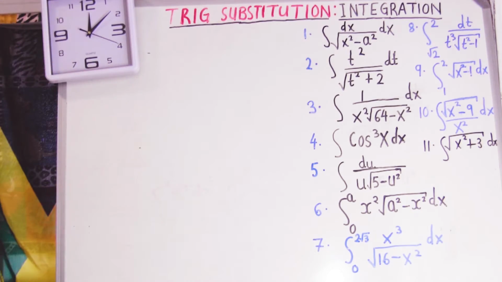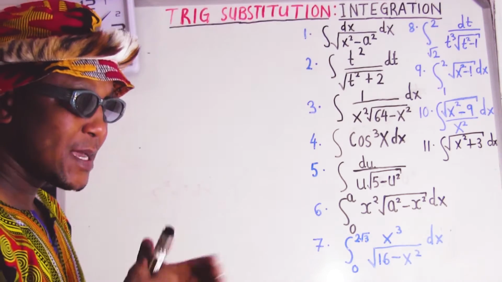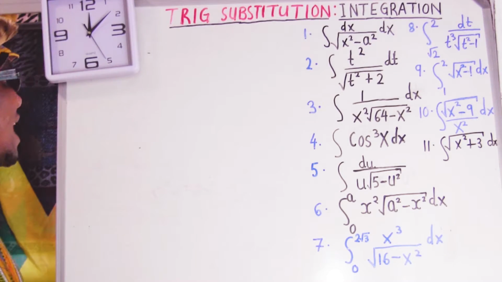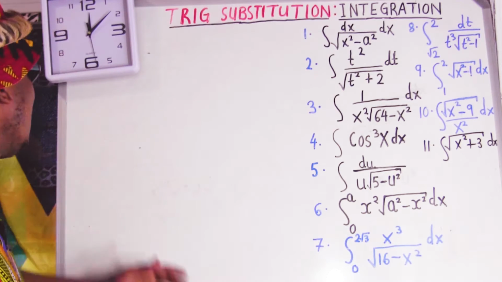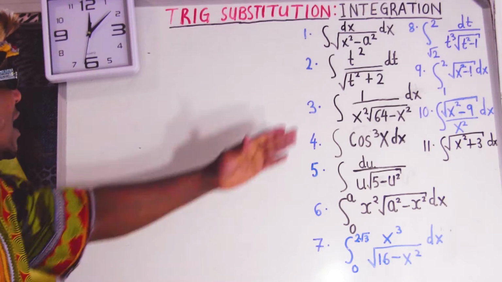Now let's get started. I have some questions here, and I'm going to solve them. I'll go a little quick because I have to go at a fast pace and finish these questions. We have a watch here, I have to make sure I have a watch with me. Let's answer the first question.